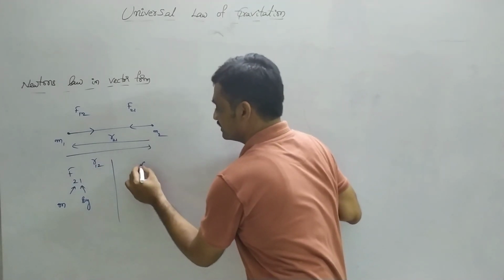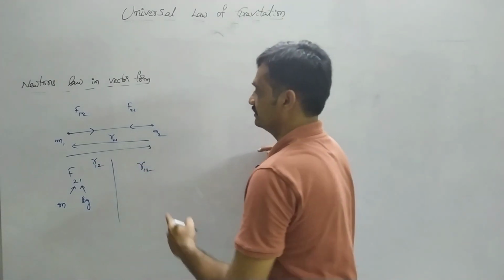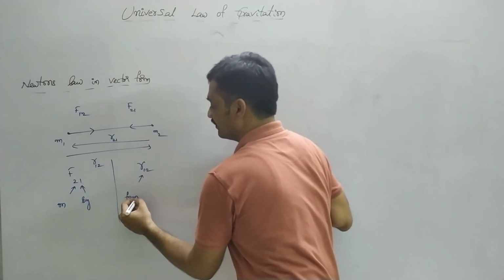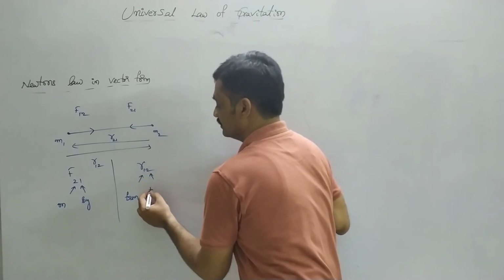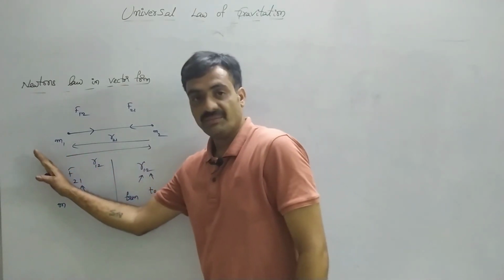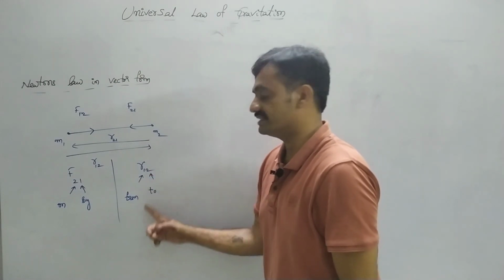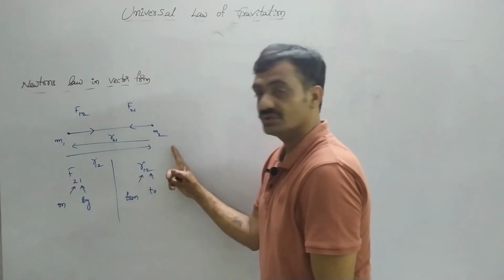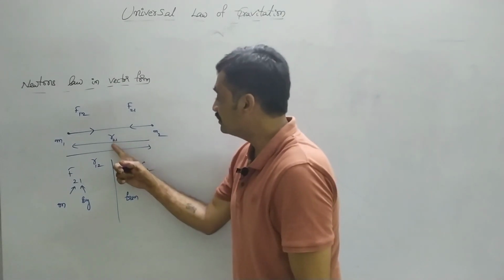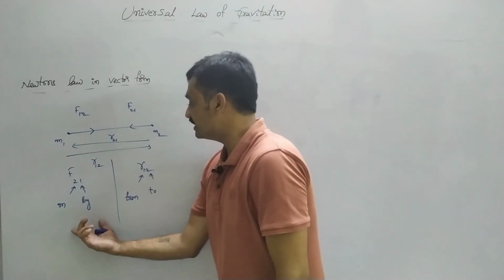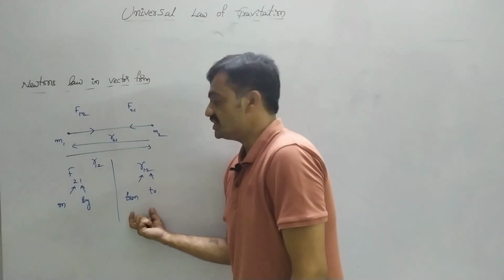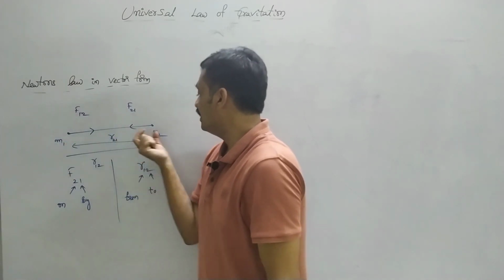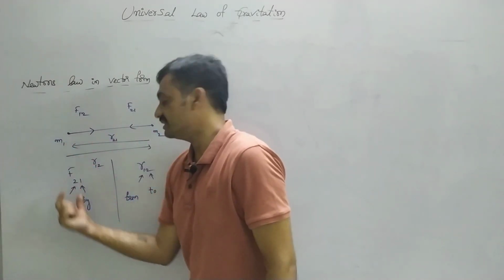Observe that r12 is from 1 to 2, from one particle to the second particle. If we consider r21, it is from 2 to 1. In this way we can represent the position of one body with respect to another body, as well as the force acting on one body due to the second body.